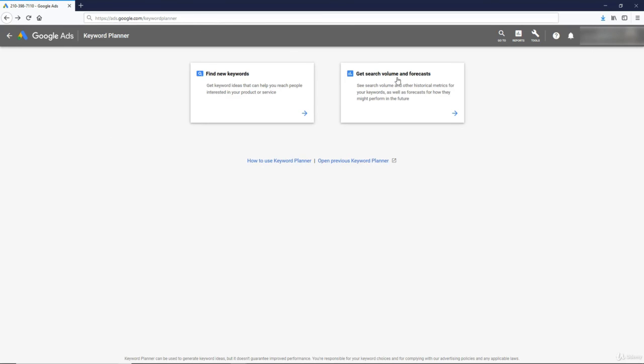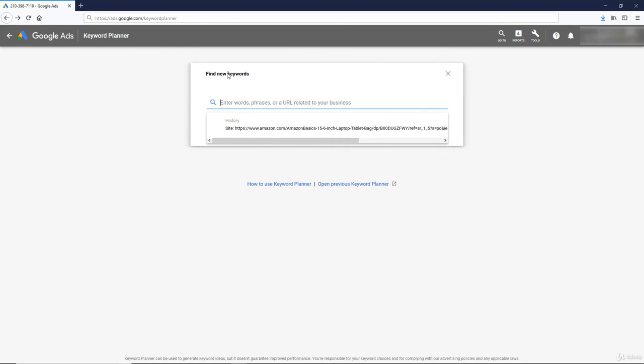So there's two options here. If we already have keywords, we can search the past volume of those keywords via this. But if we're looking for new keywords to target, we'll use this option, Find New Keywords. So I'll click this. So it's here I can input competitors' URLs or my seed keyword ideas. So best online courses. Let's try that keyword. Get started.